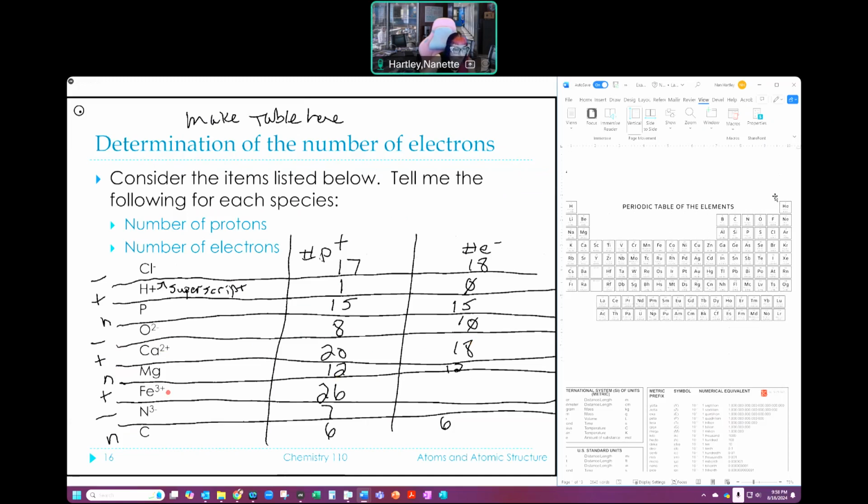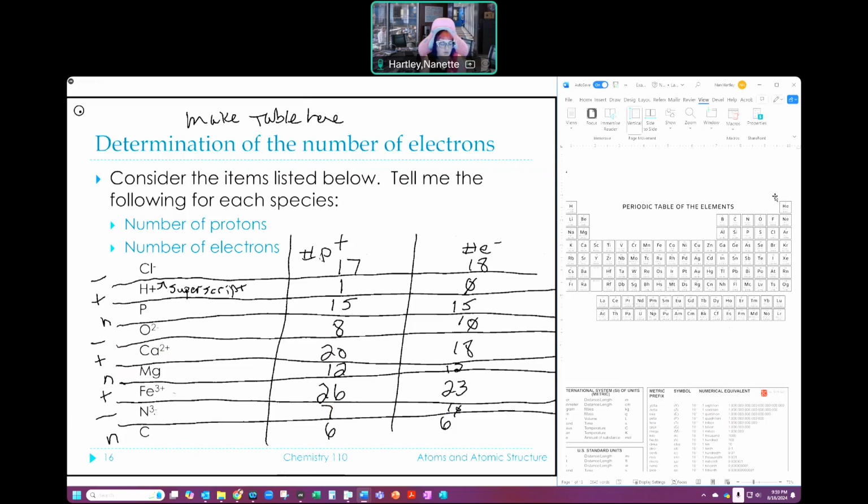Fe3+ has also lost electrons. He started with 26 electrons and has lost 3. 26 minus 3 is 23. N3 minus, he started with 7 electrons, which is equal to the 7 protons. But now I've added 3 more. That's how I got that 3 negative charge. And that means that I now have 10.